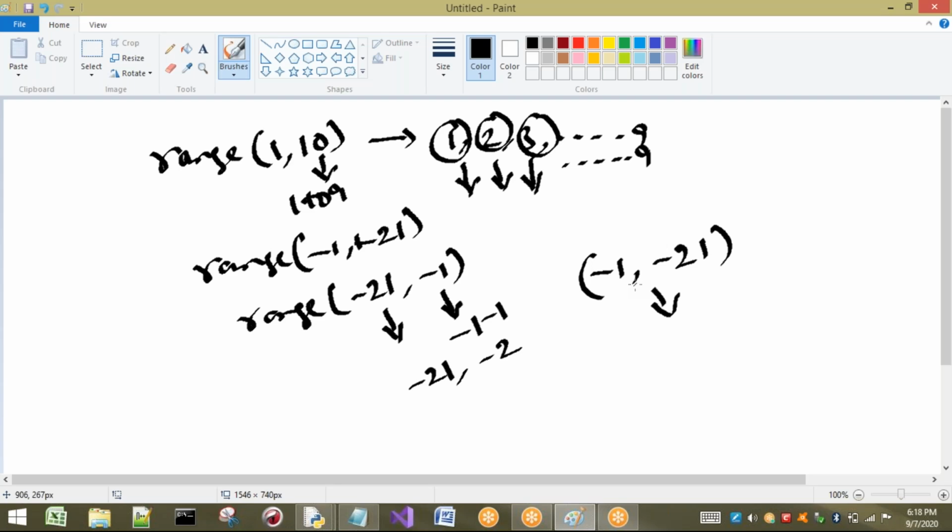The next point we have to understand is: range returns an immutable sequence. Immutable means we cannot change. So here, what is 1 to 10? Can I change the range? If I take 1 to 10, can I change these values? It is not possible. I will try to change these values now.